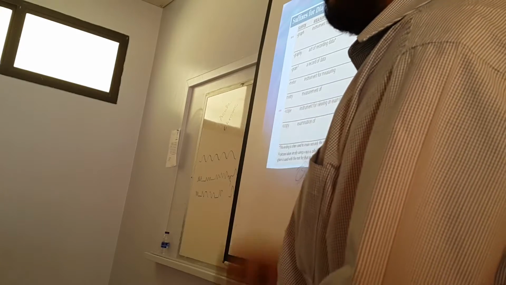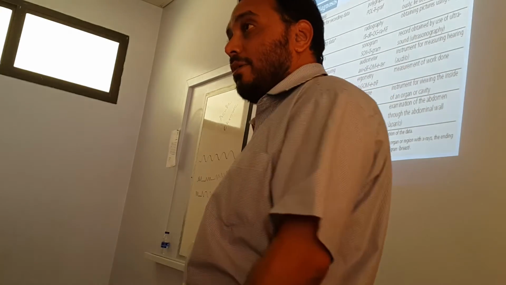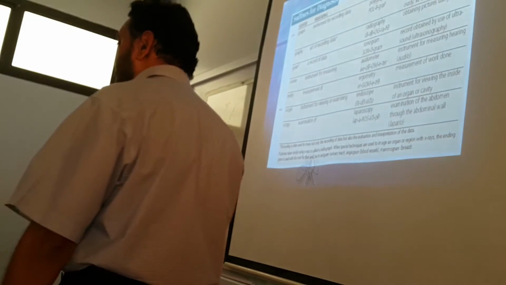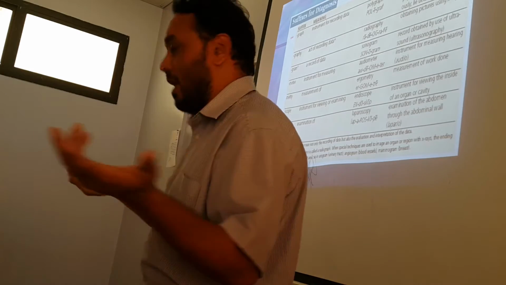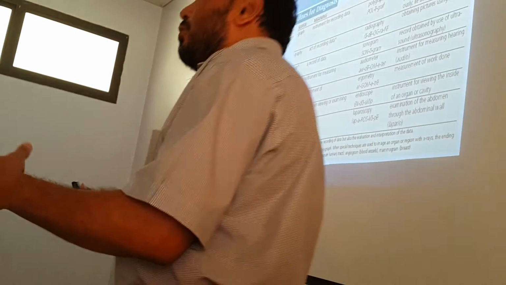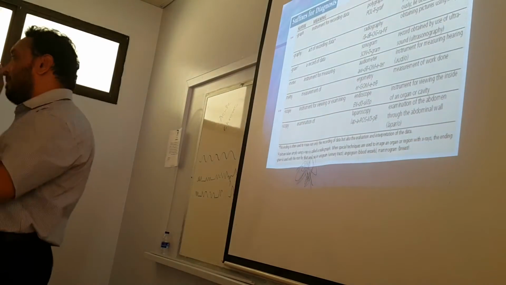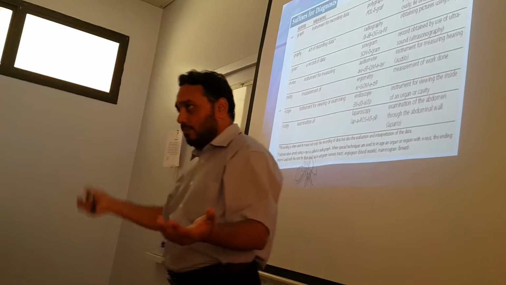These are suffixes for diagnosis. Graph, instrument for recording, like a polygraph or an electrocardiograph. Electrocardiography is the procedure. Electrocardiogram is the paper that you take for recording the electrical activity of the heart. Meter, something you use for measuring. Audiometer, for example, used to find out your hearing capacity.